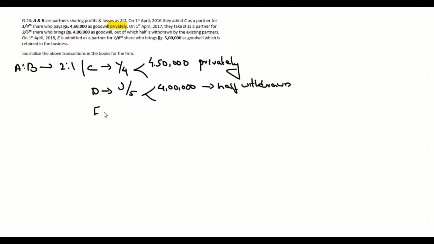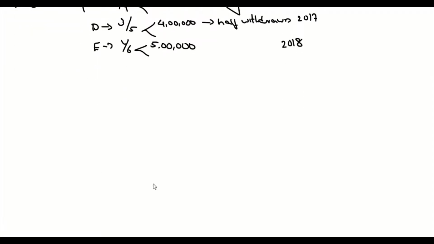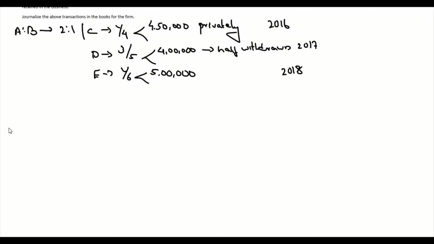Then later E was admitted in the partnership for 1/6 share of profit, for which he brought 5 lakh rupees as goodwill and it was retained in the business. So each of these new admissions happened in different years: one in 2016, this in 2017, and this happened in 2018. Okay, so first we are going to discuss